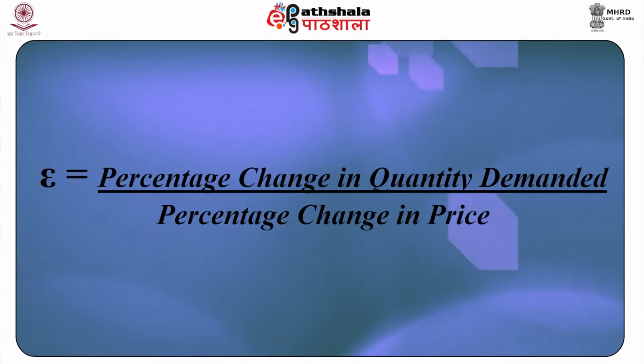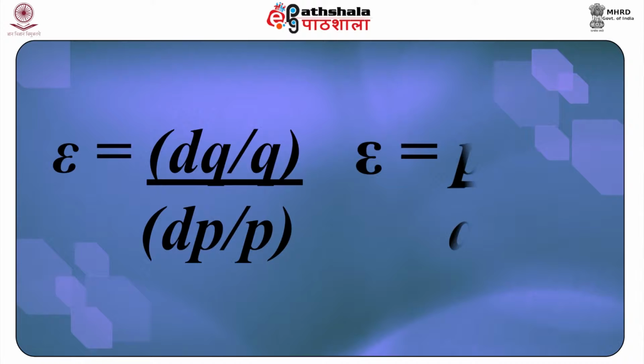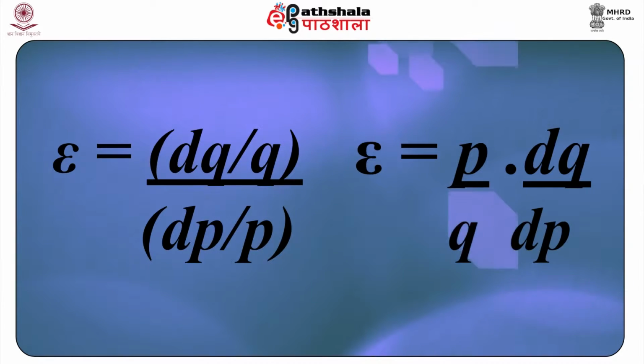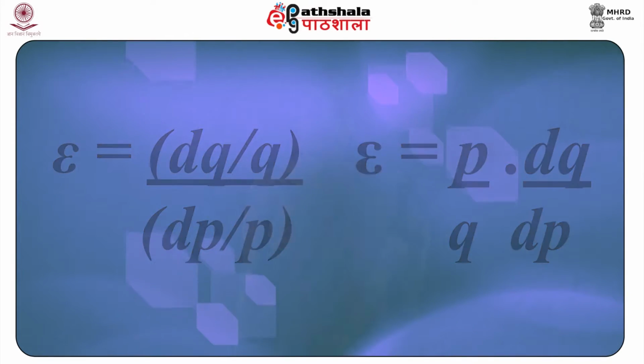The formula for price elasticity can be written as the percentage change in quantity demanded divided by the percentage change in price, which may also be written as dQ/Q divided by dP/P. Note that the law of demand implies that dQ/dP is negative, while P and Q are positive. So, with negatively sloping demand curves, elasticity would be a negative number. In some contexts, it is common to introduce a minus sign in the formula to make this a positive number.